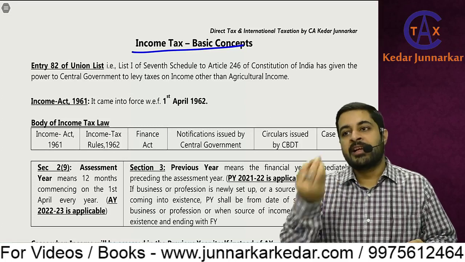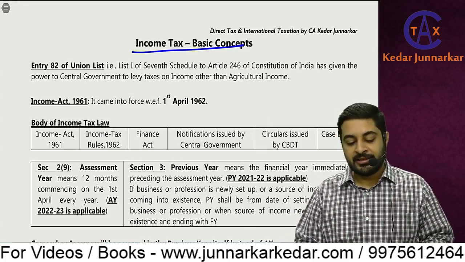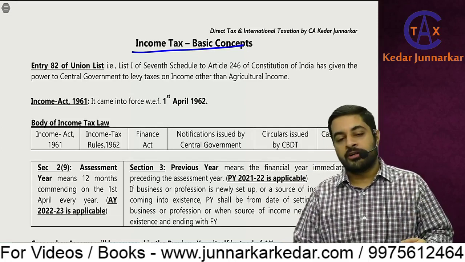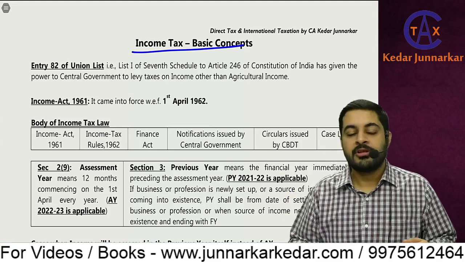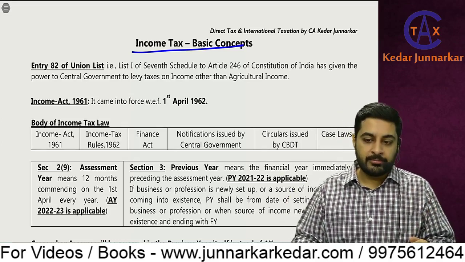So I am levying tax. Generally I won't levy tax, government will levy tax. Means government will charge tax. But government cannot decide on its own that okay, from tomorrow we are going to charge this tax. No. There should be some legal backing to that.